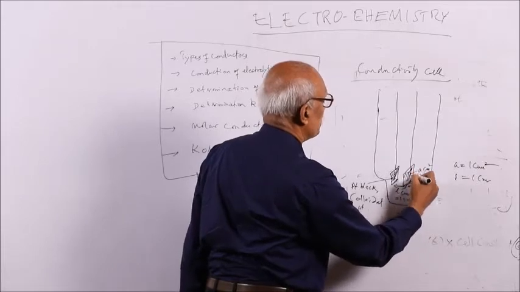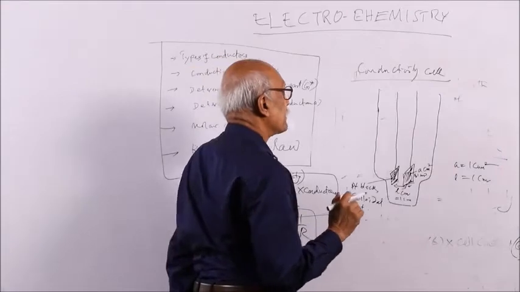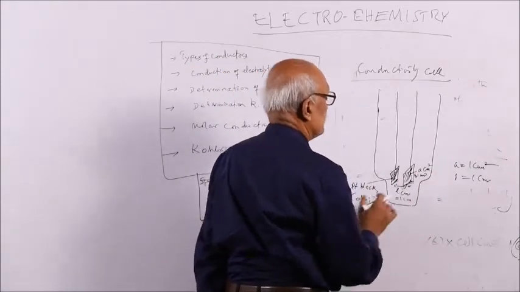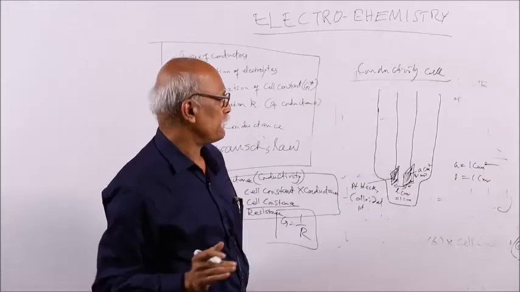Length 1 centimeter, breadth 1 centimeter, so the area will be 1 centimeter square, and the plates are put apart at a distance of 1 centimeter.